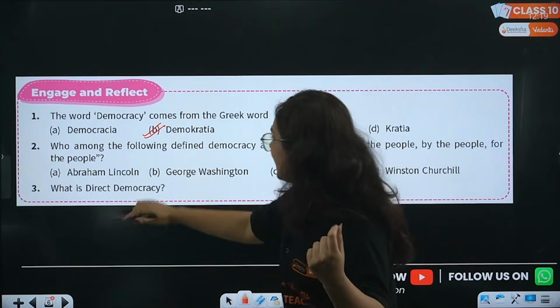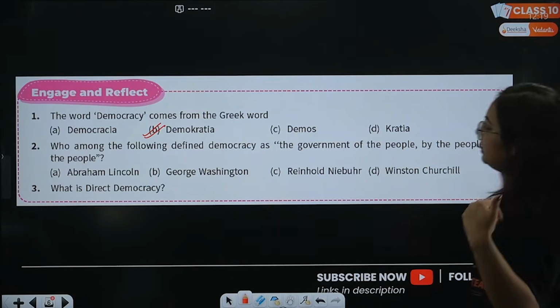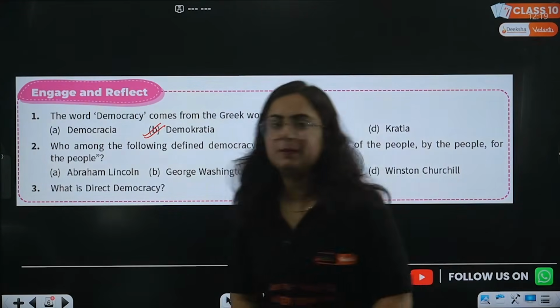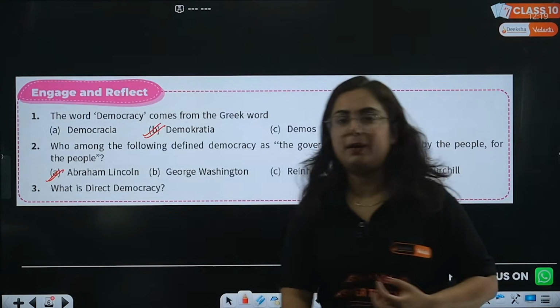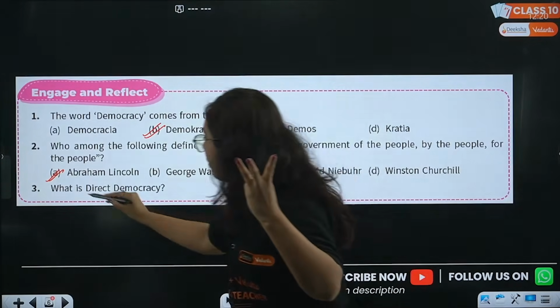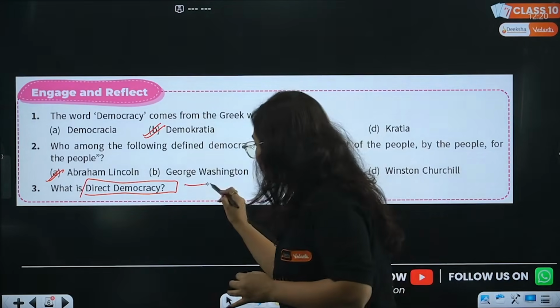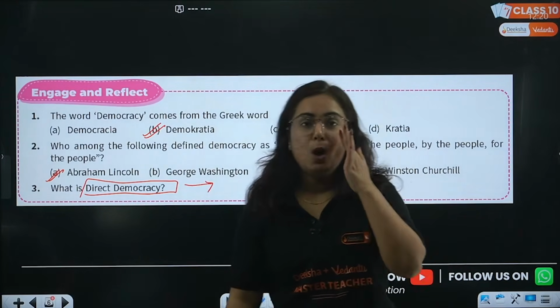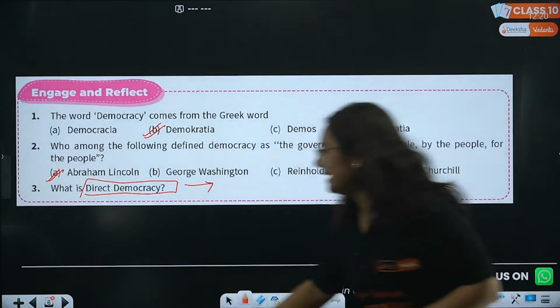Very good. Second, which among the following defines democracy as the government of the people, by the people and for the people? The great personality of all time, Abraham Lincoln. And the third one, what is direct democracy? My dear students, this question on direct democracy will be clear to all of you by the end of the lecture.